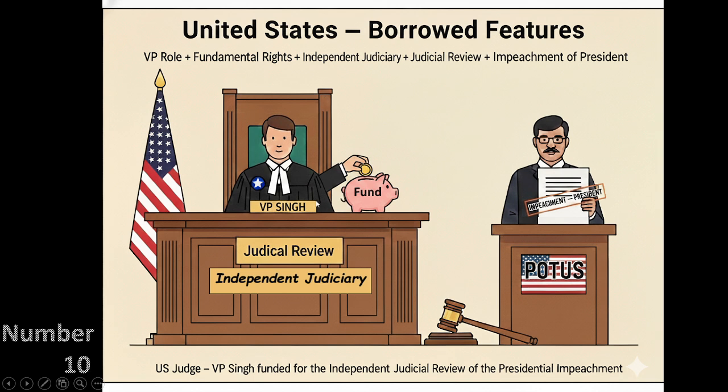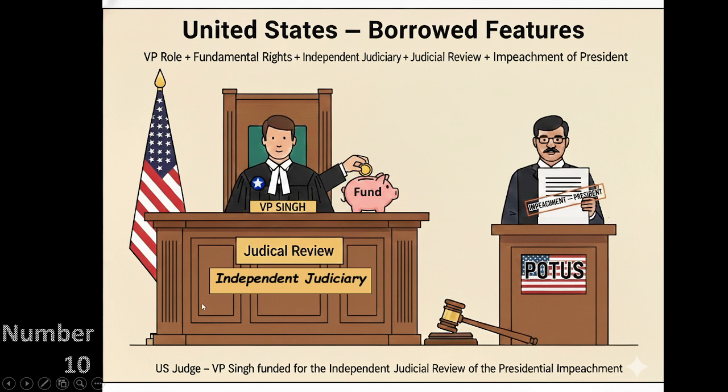Okay, so for this we have this flashcard. We can see a judge whose name is VP Singh. He is sitting in the courtroom, and on his desk there are 2 more plates. This says judicial review, and beneath it is written independent judiciary. The judge can also be seen funding something in this piggy bank. And on the right side of it there is a person standing, and he has been impeached. Beneath it, it is written POTUS, that is President of the United States, and it is also written impeachment of the president on this person. It is labeled as impeached president.